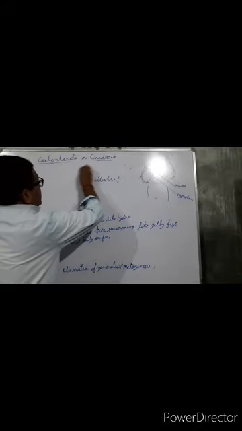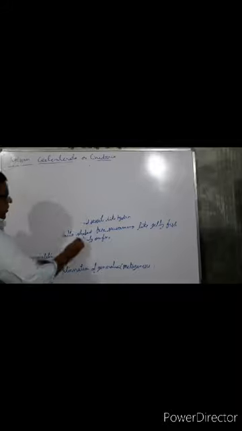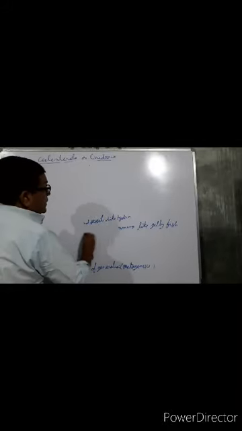So first you have to know what is the reef and how many types of reefs are there. This is the economic importance of these coelenterates. So first you have to know about the reef, that is about the coral reef.